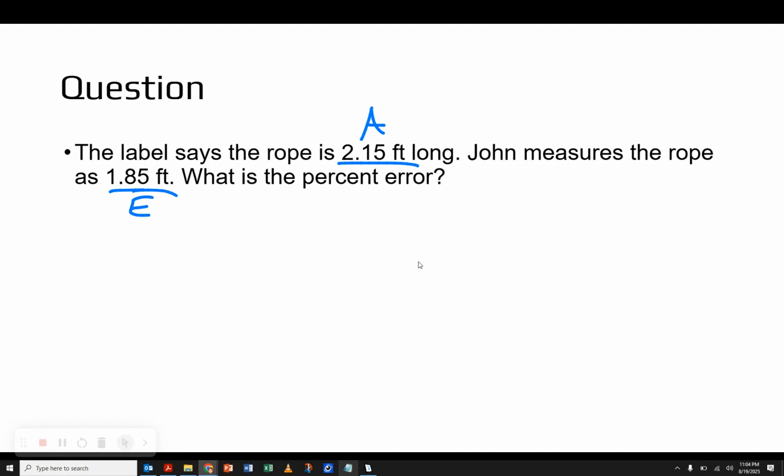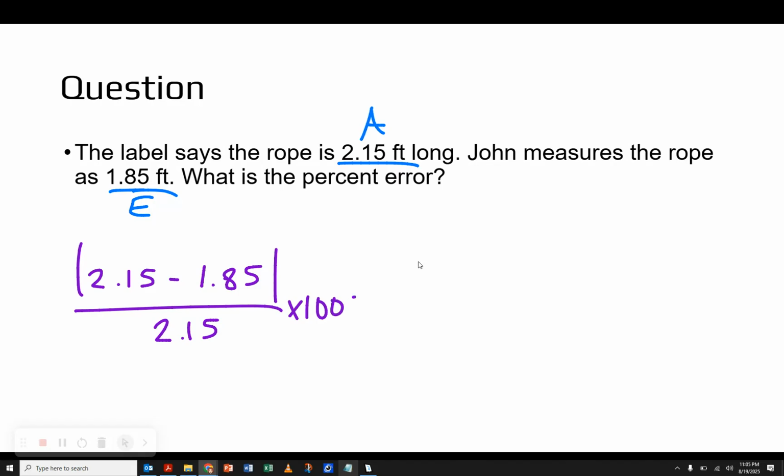And so now we just start plugging things into our equation, starting with A, minus our E, absolute values, over our A, and times 100. Once again, if you want to plug this in all at once in your calculator and just push enter once, you can absolutely do that. Just make sure to use parentheses up top here. And if you do, then this should tell you your answer is 13.9534 coming out.